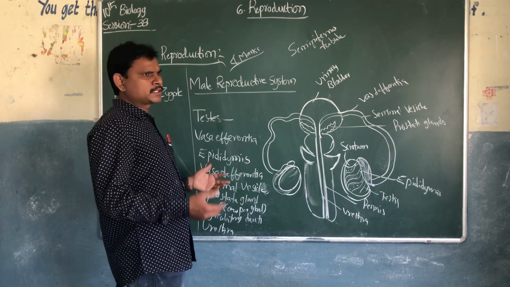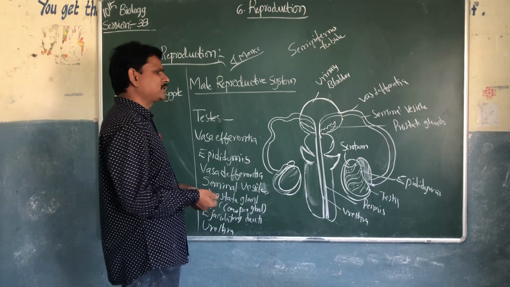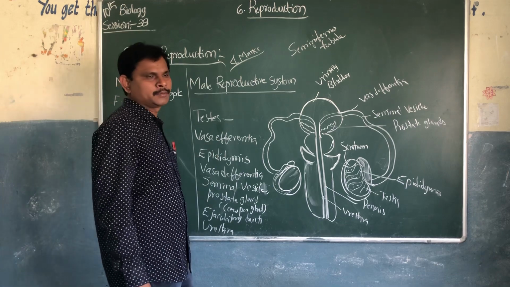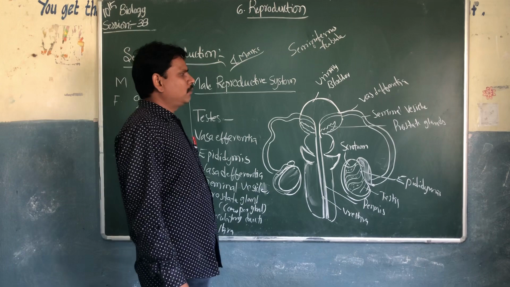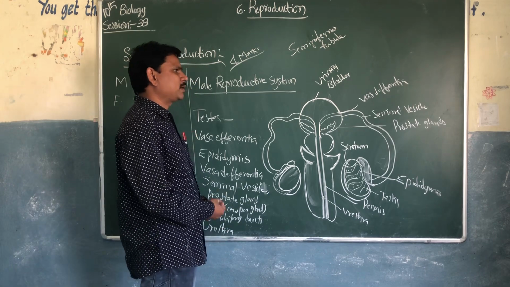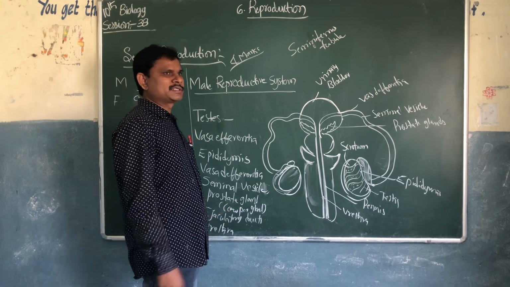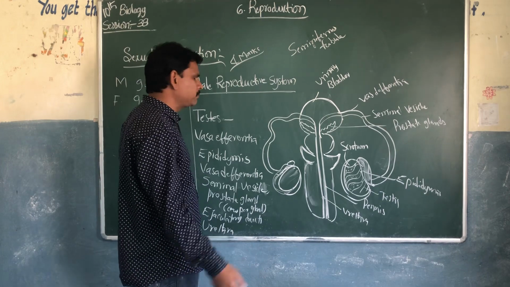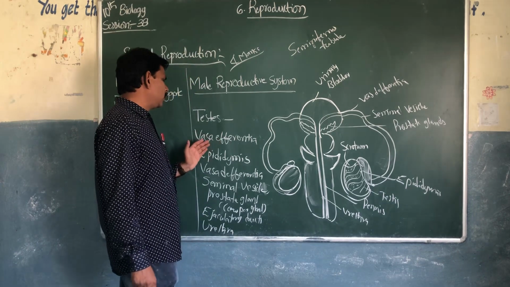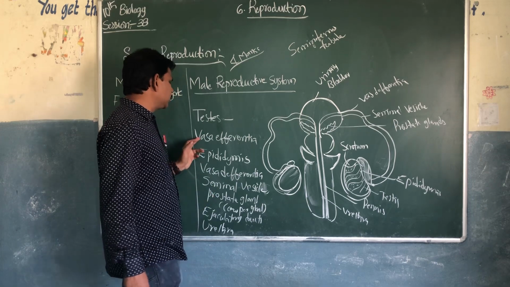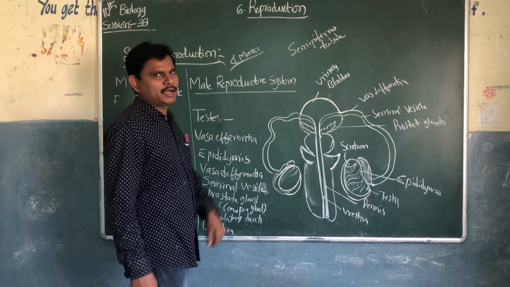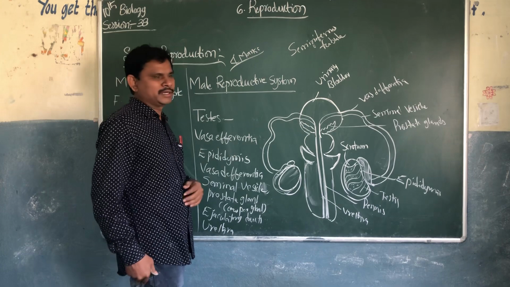Once the sperms are prepared through the process of meiosis, they will divide by mitosis. What is the meiosis process and the mitosis process? We'll discuss in the next class. So, very important. They leave the seminiferous tubules to enter the vasa efferentia.